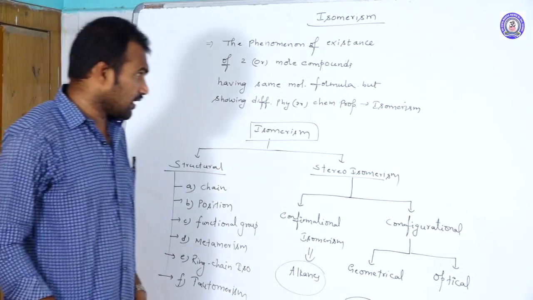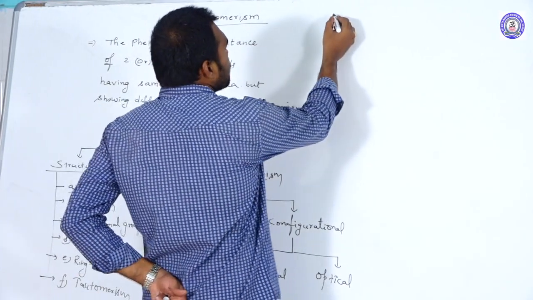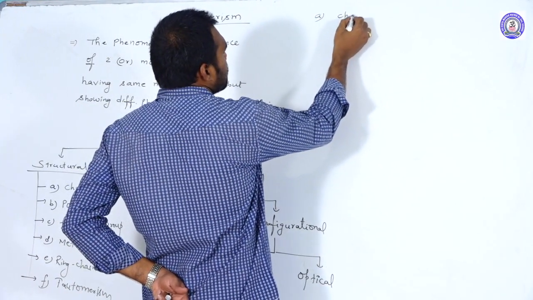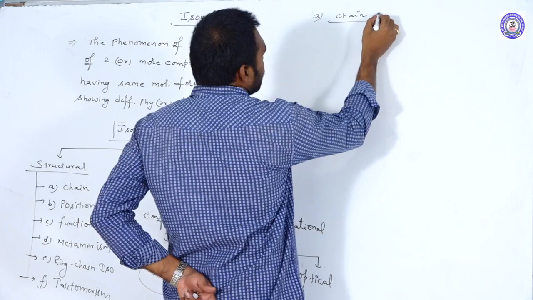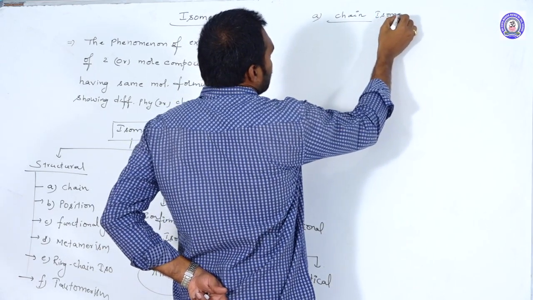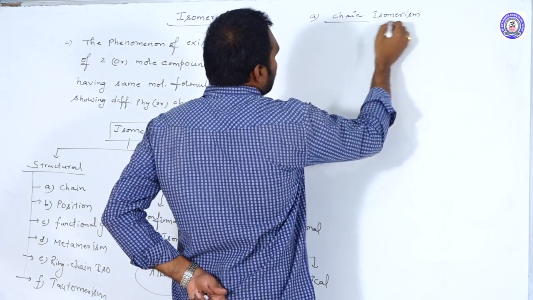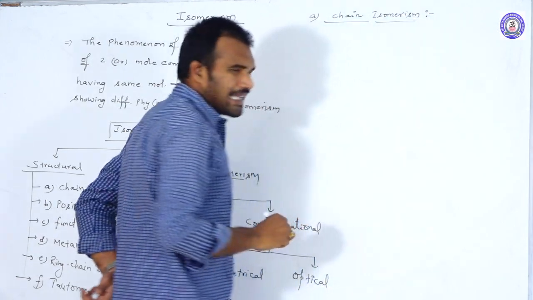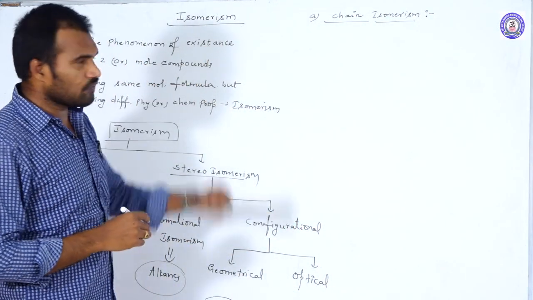Let us discuss structural isomerism now. The first one is chain isomerism, and the pair of isomers we call chain isomers. What are the features of chain isomers?